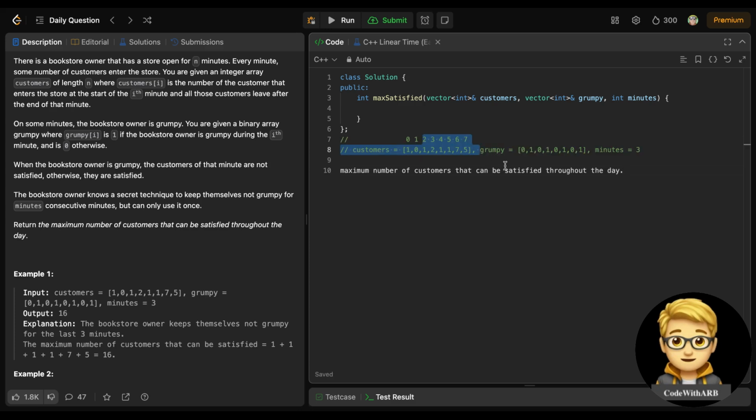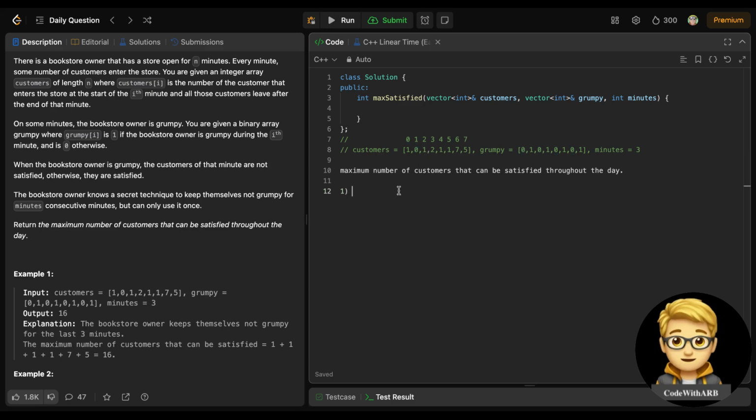Okay, so we understand the question. For finding the maximum number of customers, one thing is for sure: if grumpy is 0 at a minute, the customers entering at that minute will be satisfied automatically. I'm sure about that.